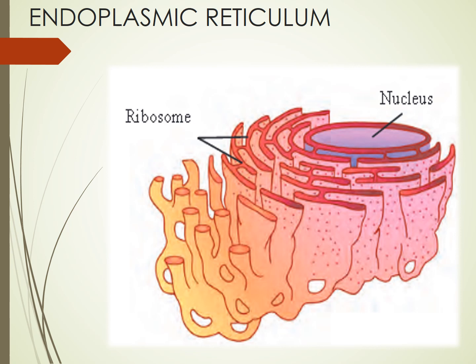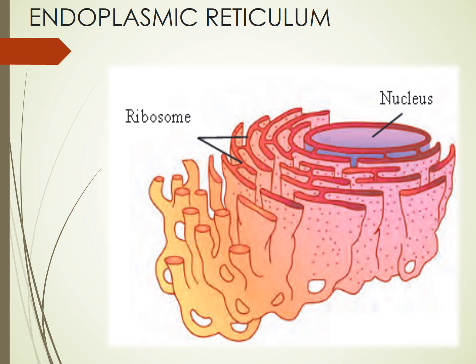One which has the spots on it is called RER, rough endoplasmic reticulum. Because of the spots, it is rough in texture. And the one which does not have the spots is called SER, smooth endoplasmic reticulum. So endoplasmic reticulum is of two types: rough endoplasmic reticulum and smooth endoplasmic reticulum.